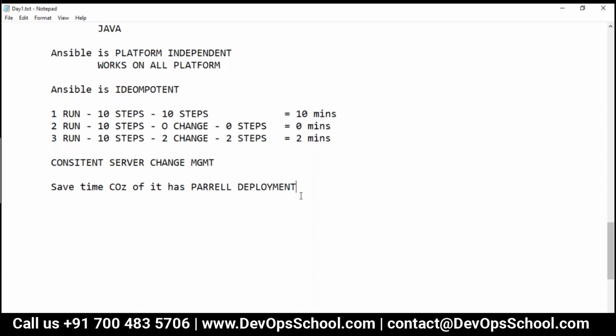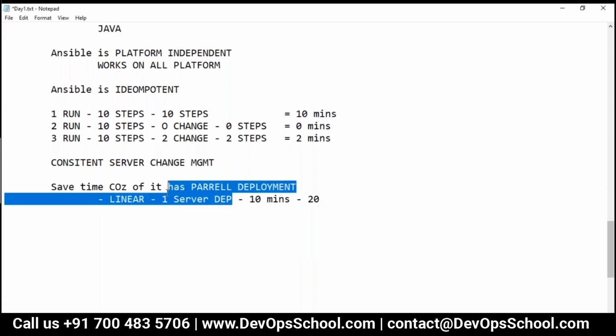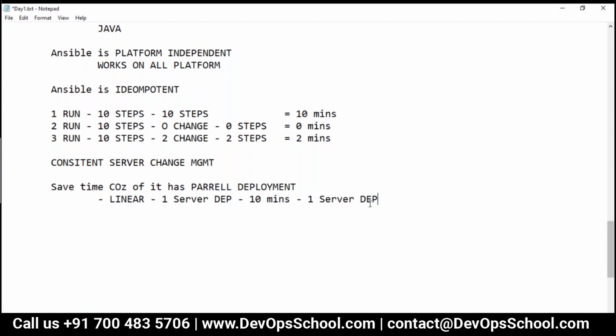Understand that if you do a linear deployment, one server deployment takes 10 minutes. So how much time will it take for 20 server deployments? Simple logic: 20 times 10 is equal to 200 minutes.